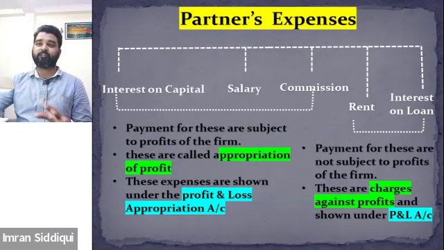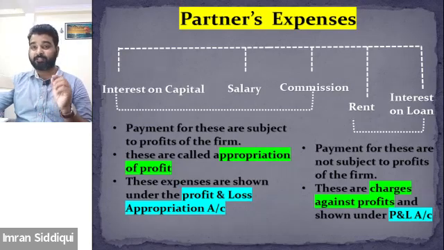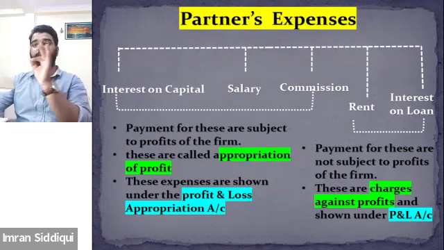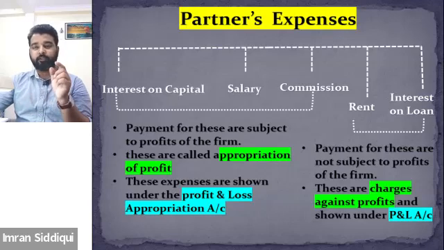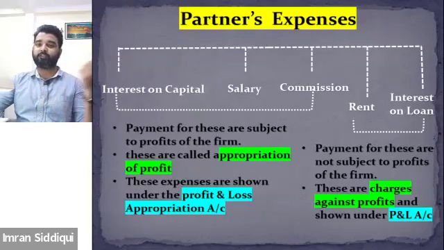Out of all these 5 expenses, these 3 are considered as appropriation of profit, and therefore these will be shown under the P&L appropriation account. But let's talk about the remaining 2 expenses.